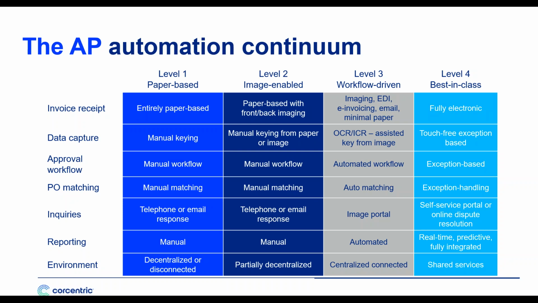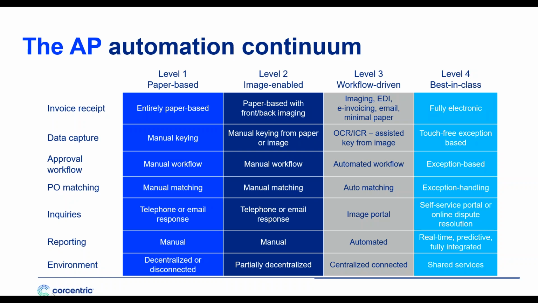Nirvana is to achieve complete automation, to move to a best-in-class electronic environment where exceptions are handled electronically, you have self-service tools for supplier inquiries, and organizations are able to achieve straight-through posting.